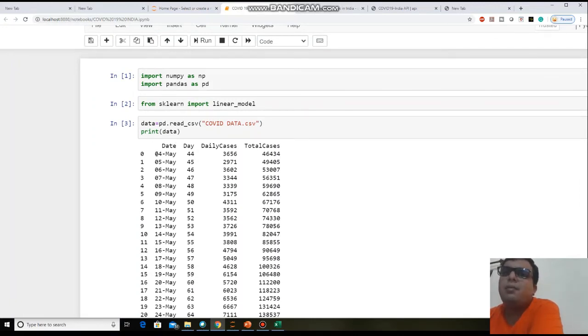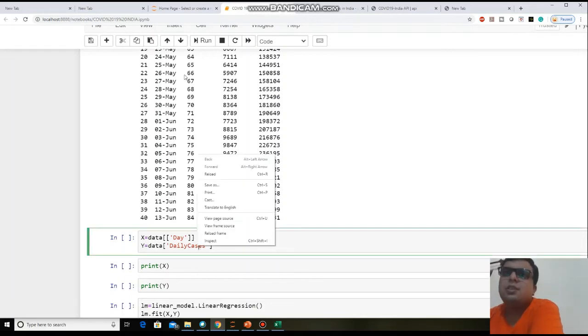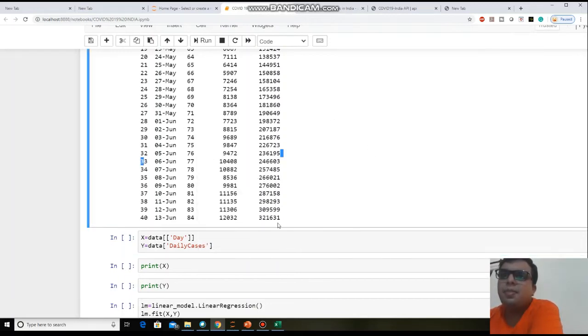This data contains numbers and strings, so you need to convert it into numbers only, and then you can use it. So instead of using the date, I am just giving the day of lockdown. We are taking data from the 44th day of lockdown to the 84th day of lockdown. In the y we are giving the daily cases. Just run this line.